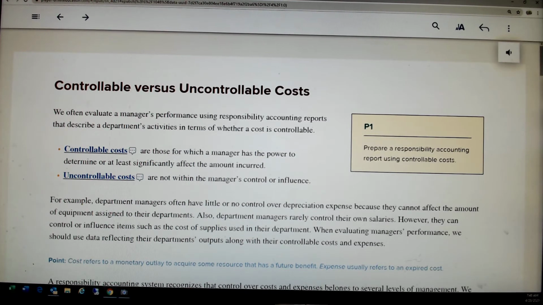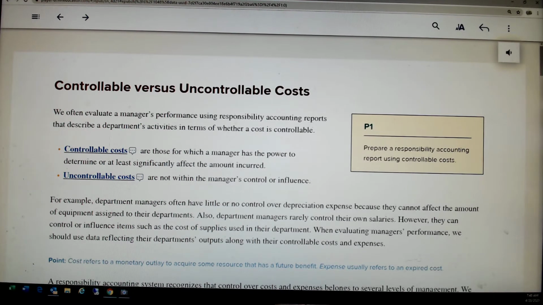That's why they watch what wage increases they give. They try not to incur overtime if possible, because that increases labor cost. They try to keep their employees as efficient as possible so that we don't incur those costs. Supplies, the cleaning supplies, that's a controllable cost.